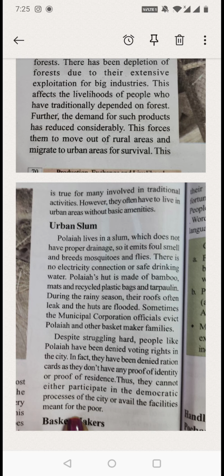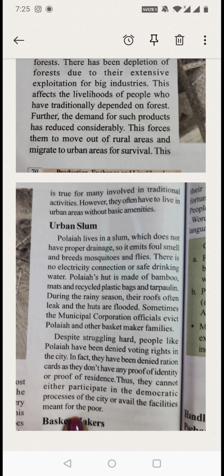In such areas they have to leave because they don't have money to pay the rent. Urban slums. So in urban areas, in cities, you have slum areas with only hut houses with no facilities, no drinking facility, no drainage facilities and all. Polaya lives in a slum which does not have proper drainage either. Polaya is living in a slum area where he doesn't have any drainage facility. So it emits foul smell and breeds mosquitoes and flies.